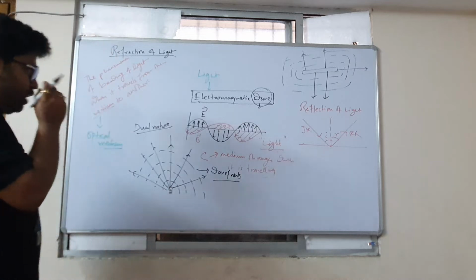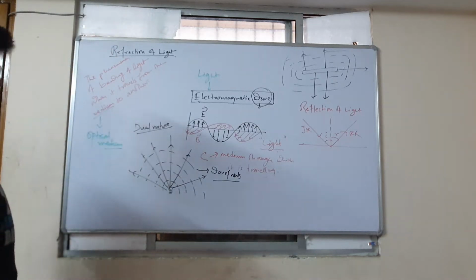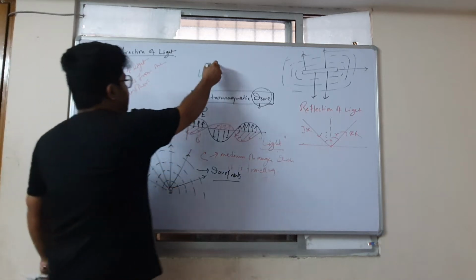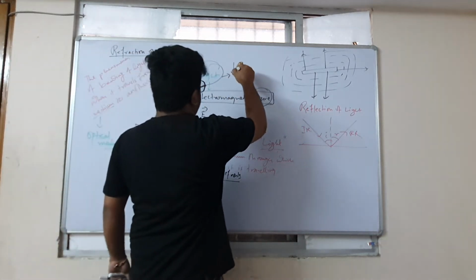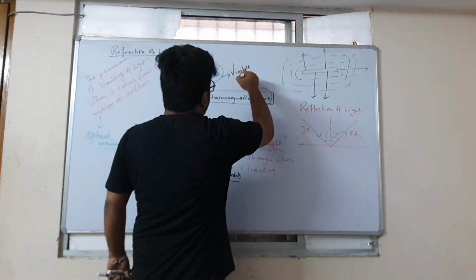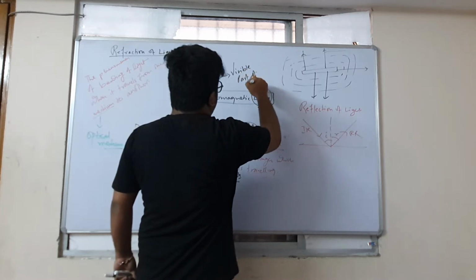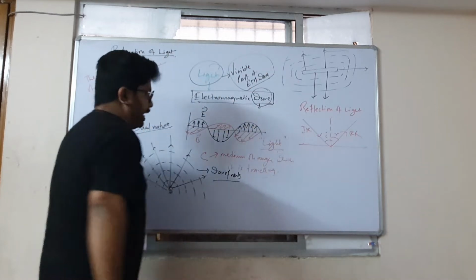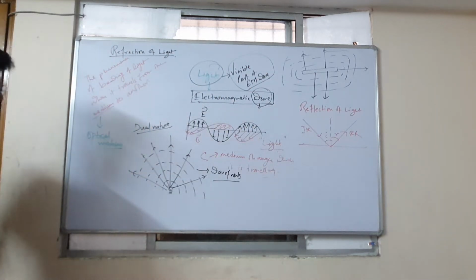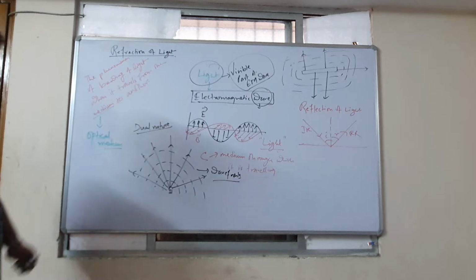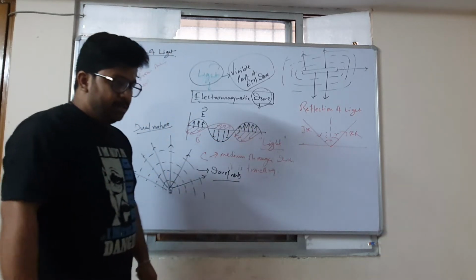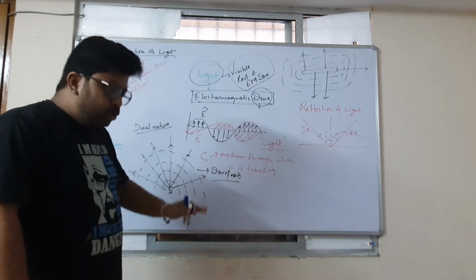But what I am trying to say is that although light is a part of the electromagnetic wave, we can say that light is the visible part of the EM wave, or electromagnetic wave. I want to tell you that the speed of this electromagnetic wave, although it doesn't,